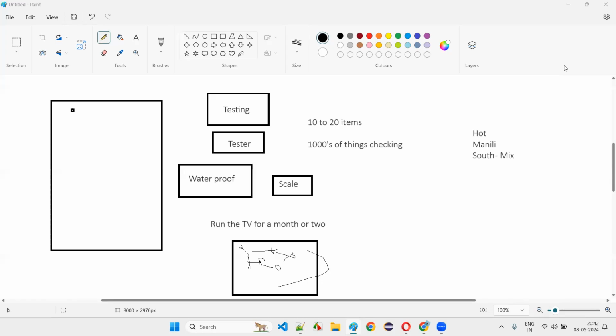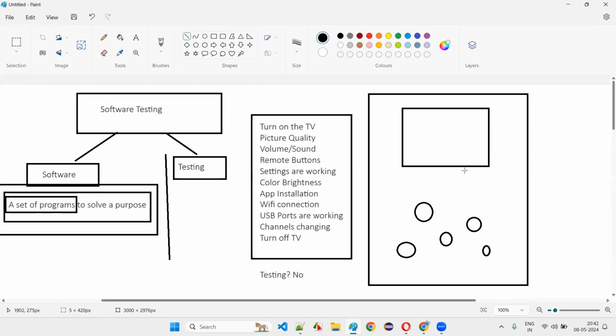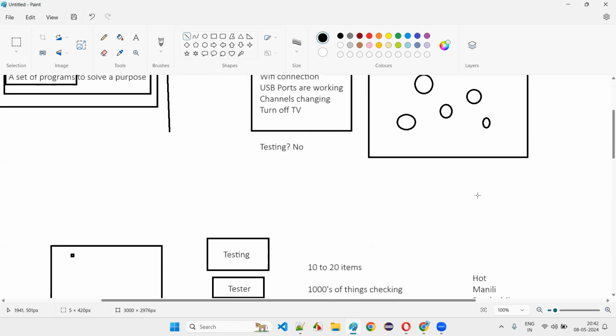What kind of material they have used, is the resolution coming fine? There may be devices with the software tester to measure whether the resolution is fine or not. Everything will be tested. And as someone has rightly pointed out in the chat, all this testing will be done by the software tester before this television is released into the market. Before that smart TV is released, the testing will be done. After that, the end user will check the TV once it has been delivered, and that also at a high level according to his or her needs.